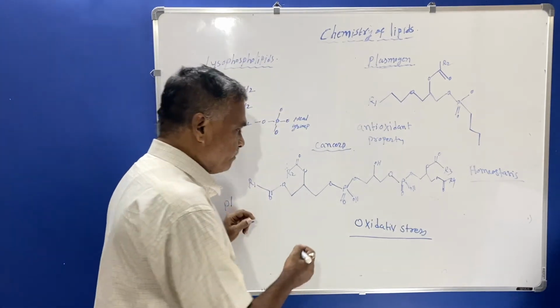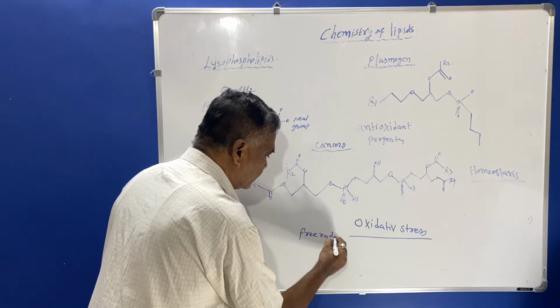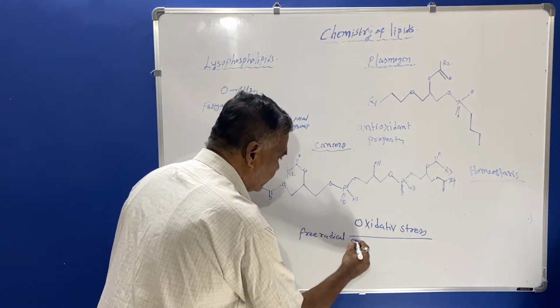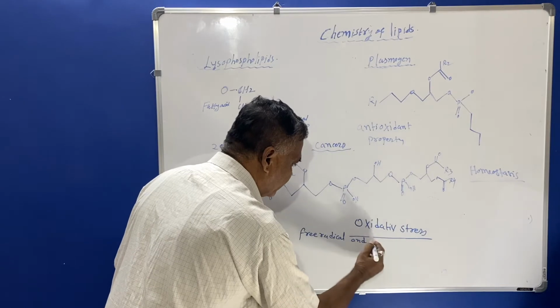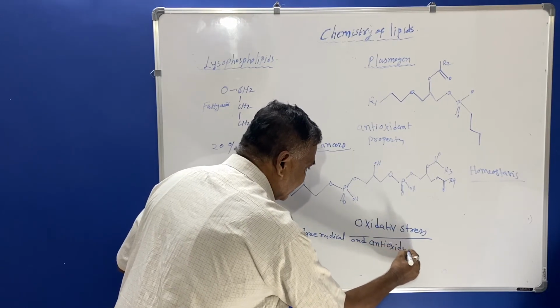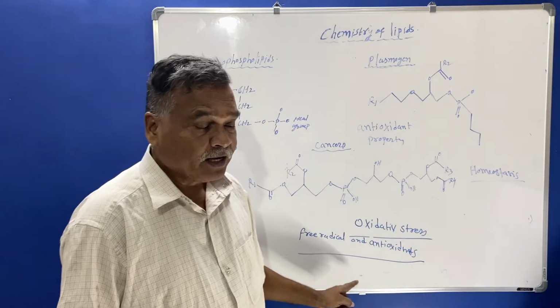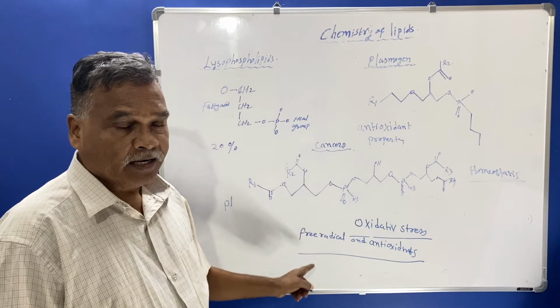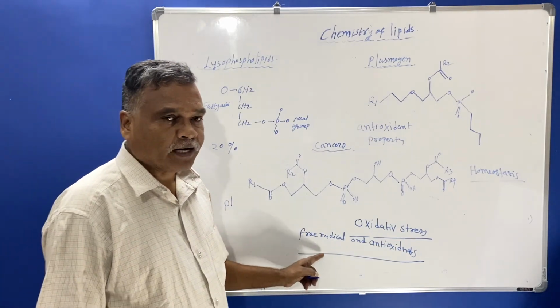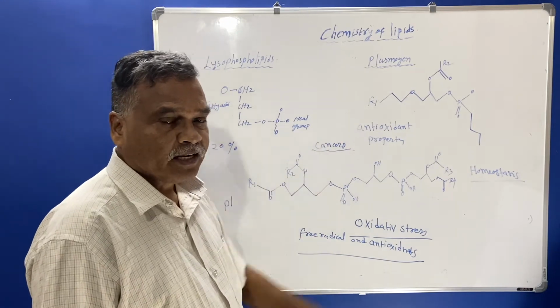Means that the free radicals and antioxidants should be in a proper proportion. Therefore these lipoprotein particles are protected by the plasmogens in our body.